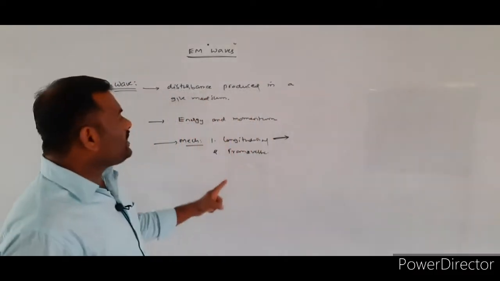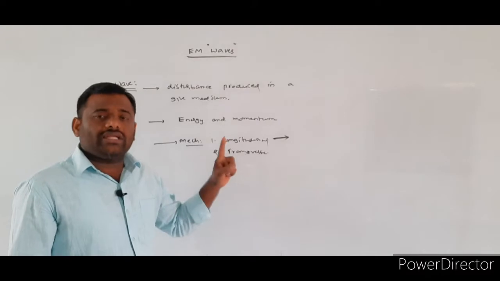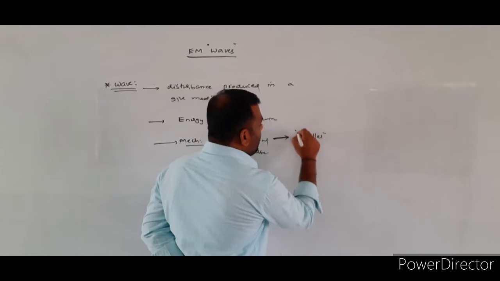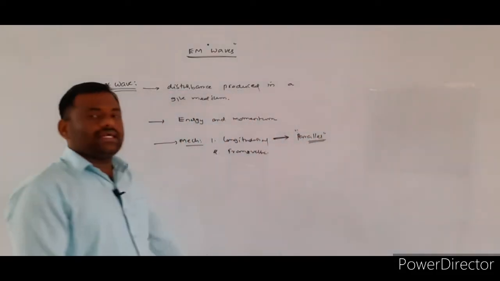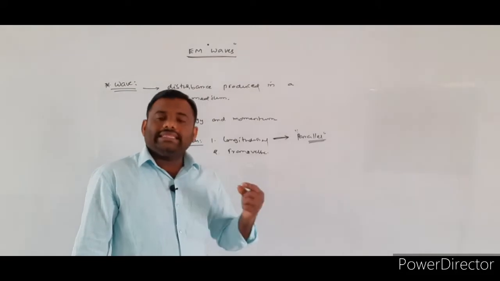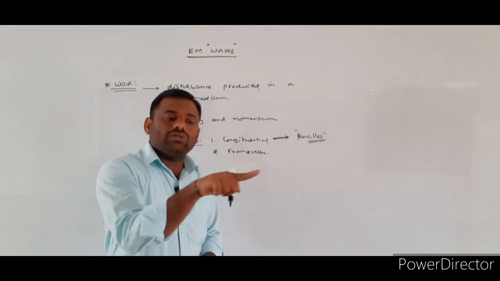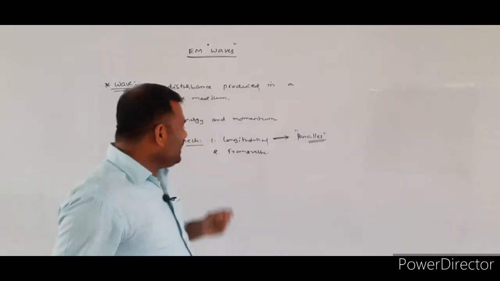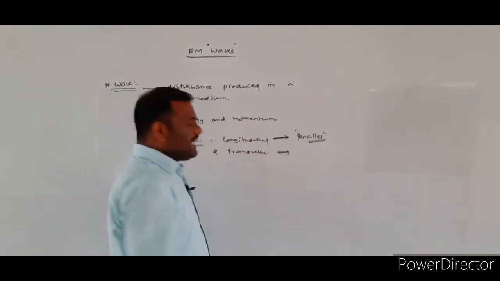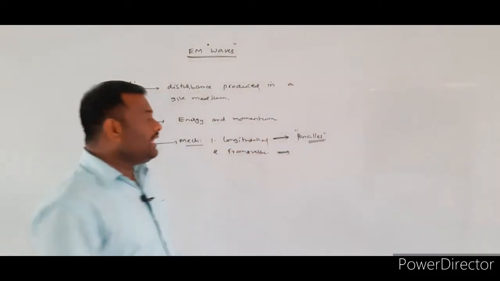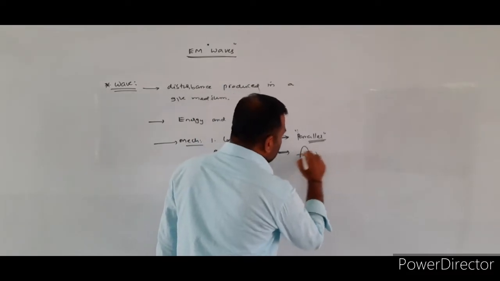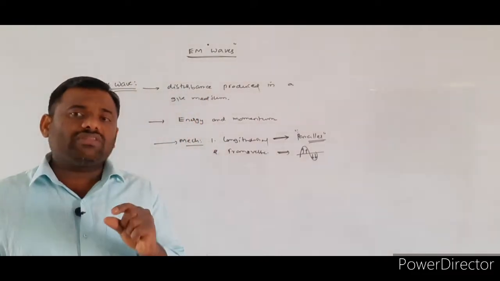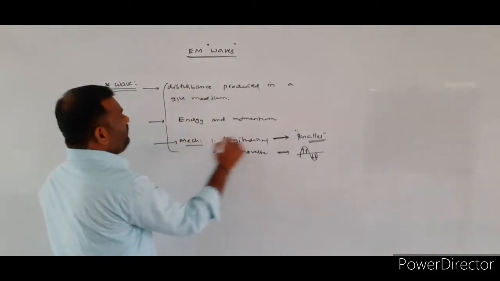So when you consider the longitudinal wave, the particles are vibrating parallel to the direction of the propagation of the wave. Whenever the type of wave is longitudinal wave, in that case the particle will oscillate. How will the particle be oscillating? The particles are oscillating along the propagation of the given wave. Suppose you consider the transverse wave, in the case of the transverse wave, the particles are vibrating perpendicular to the direction of the propagation of the wave.